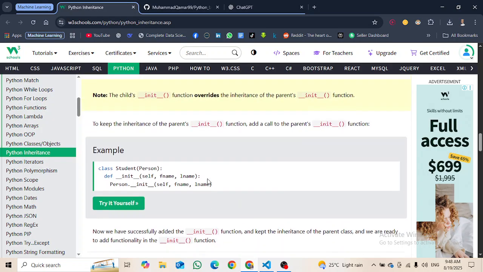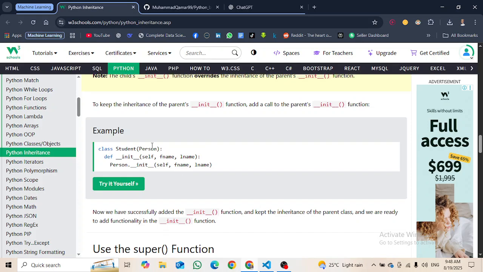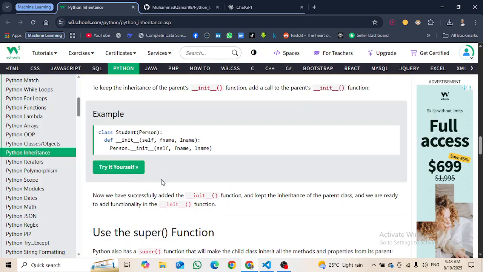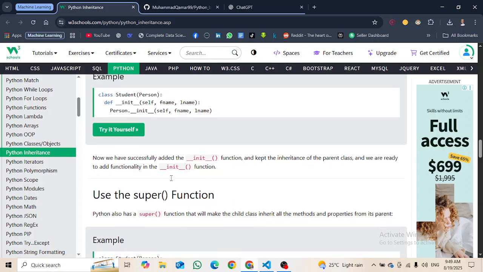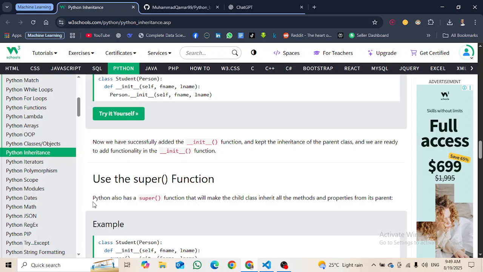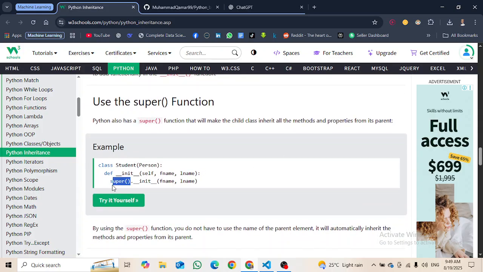But if we do not write this line, it will not inherit the properties from the person or parent class, but it will just make its own properties. Now we have successfully added the initialize function and kept the inheritance of the parent class, and we are ready to add functionality in the initialize function. Use the super function. Python also has a super function that will make a child class inherit all the methods and properties from its parent class. This is what I was talking about. Instead of the name of the class, you can use just super. It will directly suggest that super means the class from which we are inheriting the properties.